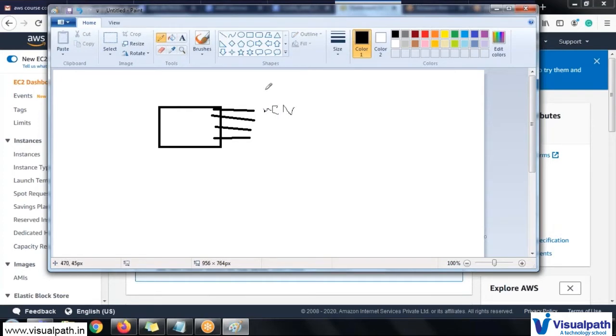I'm bad at drawings. Let us think it's just like a memory. This is like an operating system, this is like memory, and this is like RAM. So what are the four things? RAM, memory, operating system, and, anyone? Okay. So there are four things: memory, RAM, operating system, and